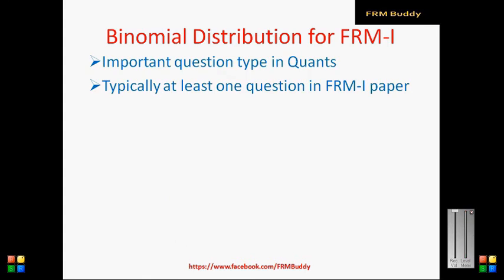Binomial distribution is one of the most important question types in the quant section of FRM1. As you know, there are 20 questions out of 100 on quants in the FRM1 paper, and typically at least one question. That means the weightage of binomial distribution in the quant section would be about 5%, and at times you can also have two questions based on binomial distribution.